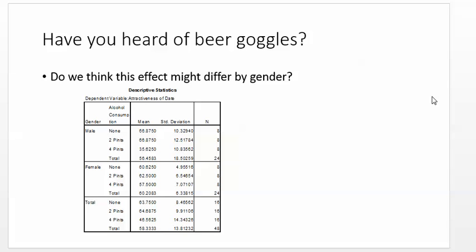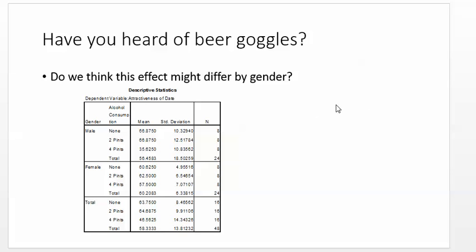So I'm going to walk you through an example. It's kind of a silly example, but it clarifies things quite a bit. Okay, if you've ever heard of the concept of beer goggles, it's this idea that the more you drink, the more you find people attractive, okay? Despite what they actually might look like.